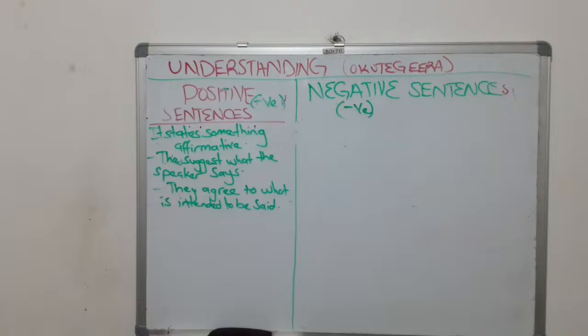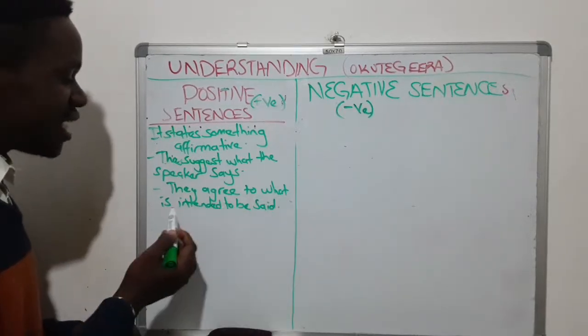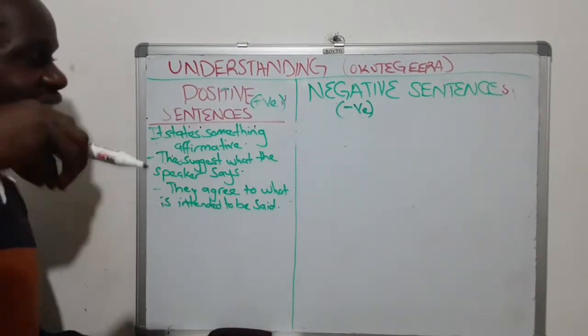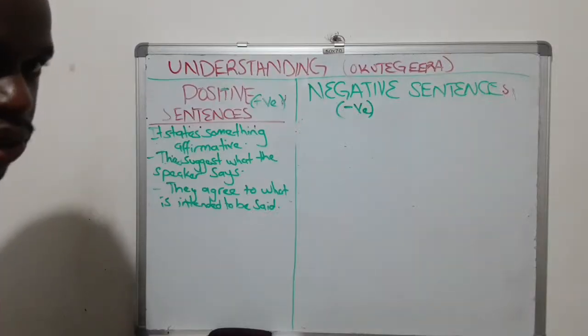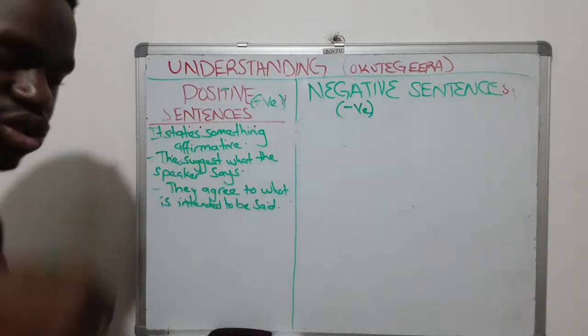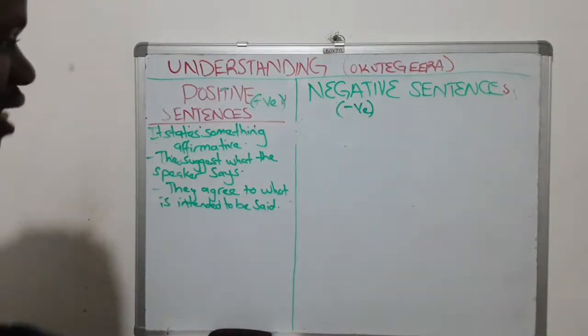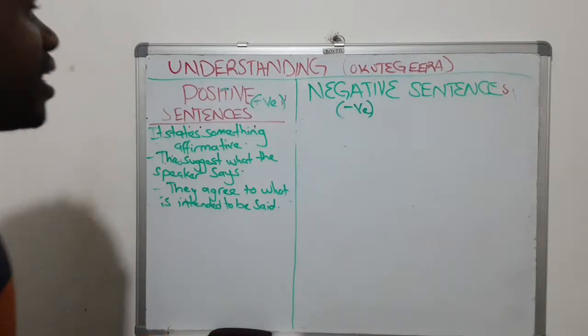Another point, they agree to what is intended to be said. Zino zikkiriziganya na ki omuntu kyagenda okwogera. Nga tugenda okulaba mu examples. Are we together? So if you're not understanding this, don't worry, we're going to further explain in examples. Tugenda kwongera tuwa examples oyongere okubitegeera. Tuli fenna? Okay, let's proceed.